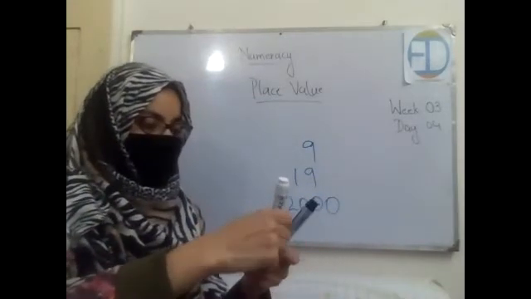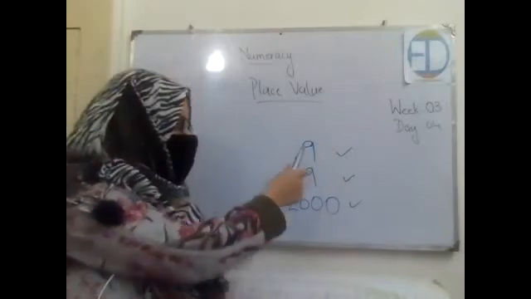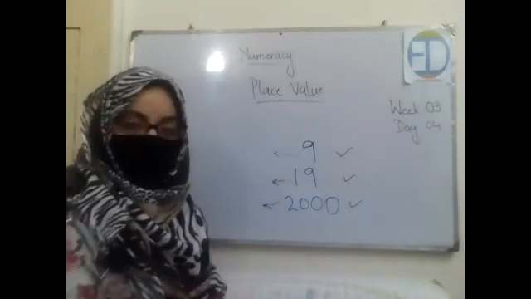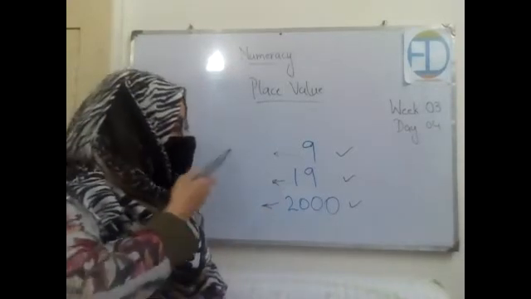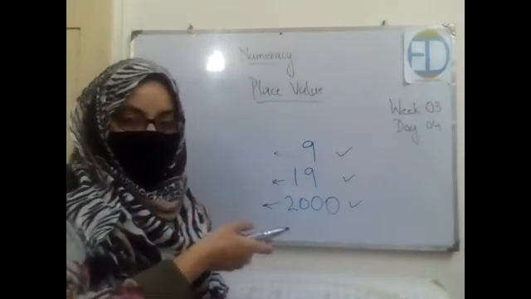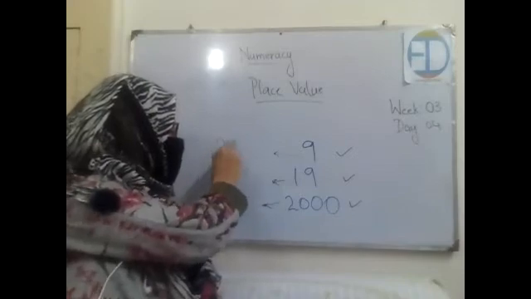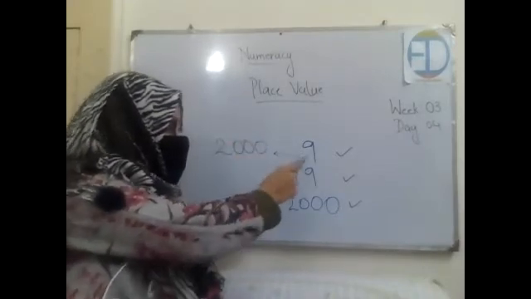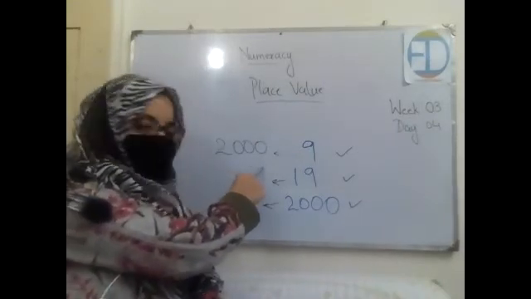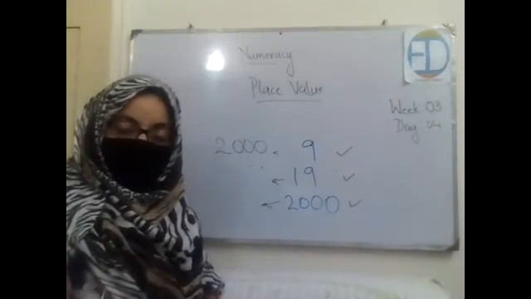Now, look at these three numbers. They have different digits, right? This is a one digit number, this is a two digit number, and this is a four digit number. Now, if I ask you to add these numbers, how will you add them? First, you will write the biggest number on the top, let's say 2000. Now, this is a single digit number, and you are confused about where you should put it. Over here, here, or where? You do not know the exact position, you do not know how to place it. So, where will you put it?